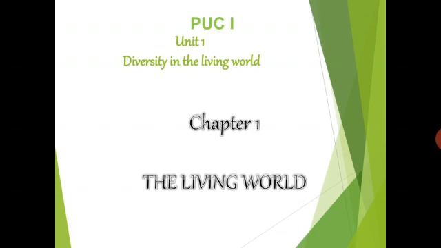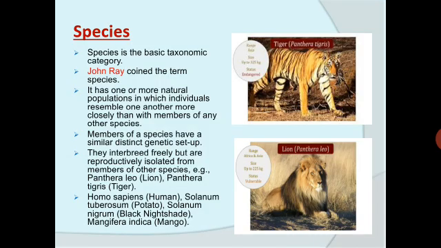We had begun with the chapter The Living World. In the last class, we were studying about taxonomic hierarchy. We'll continue with that. Today we will begin studying with species. So species is the basic taxonomic category.